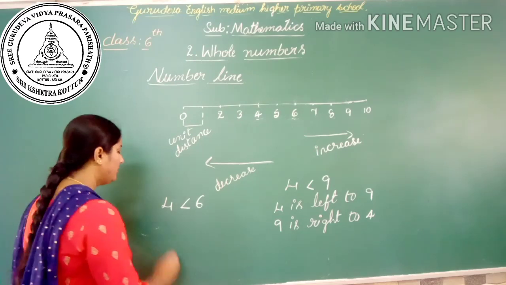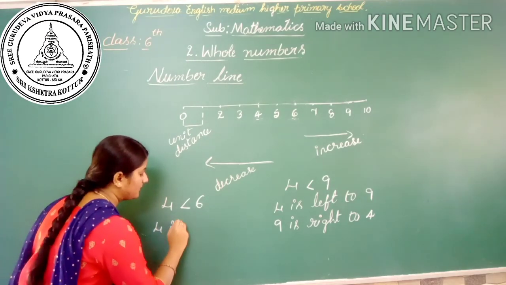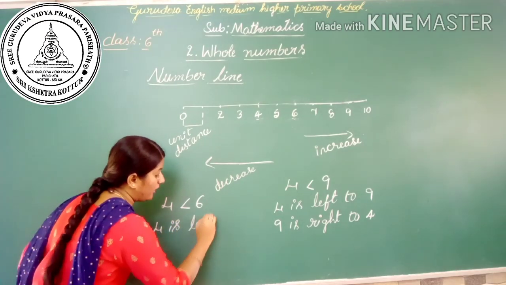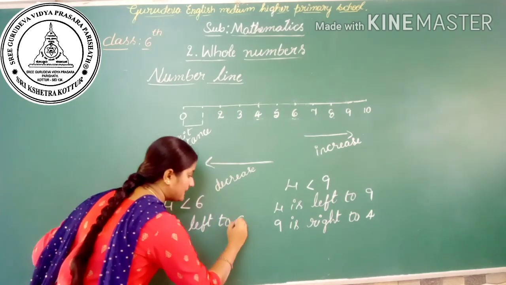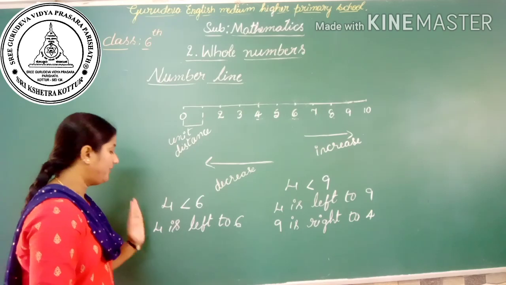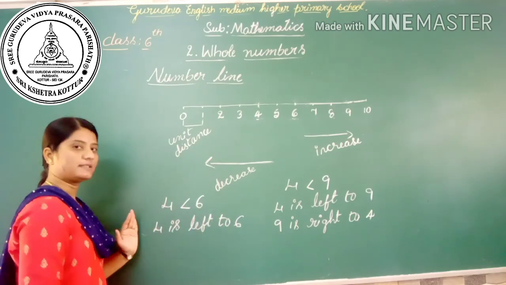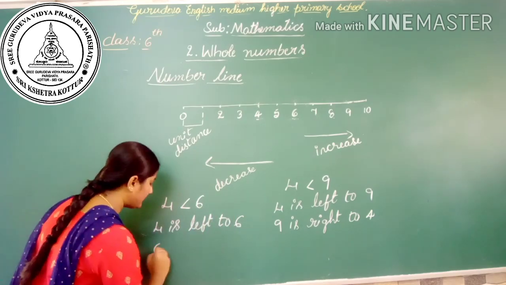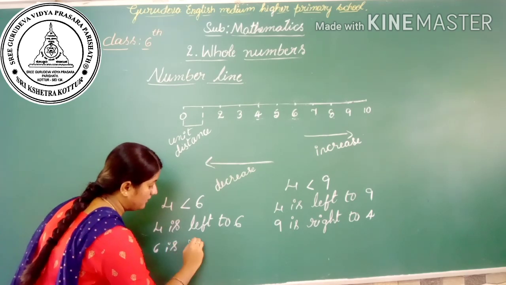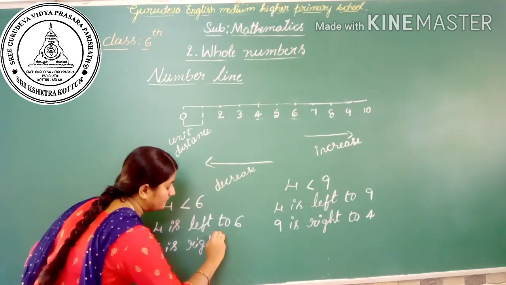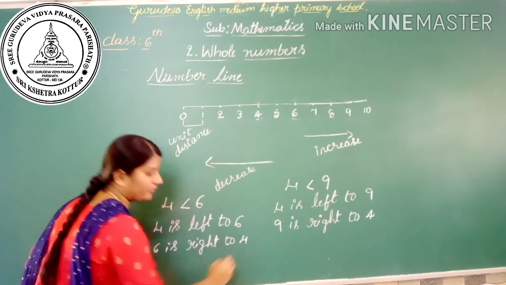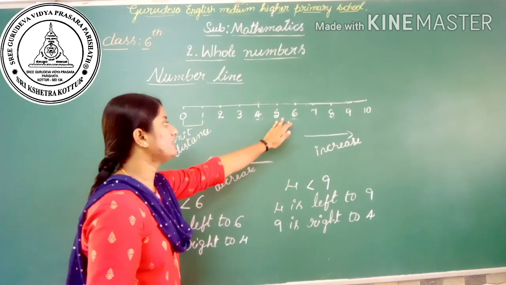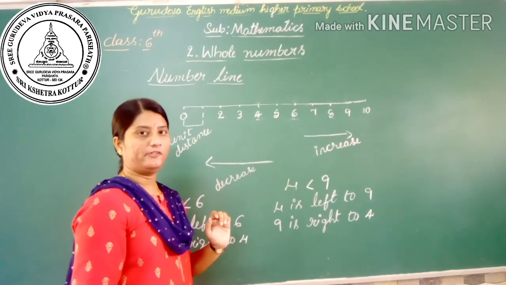We can say that 4 is left to 6, and also we can say that 6 is right to 4.